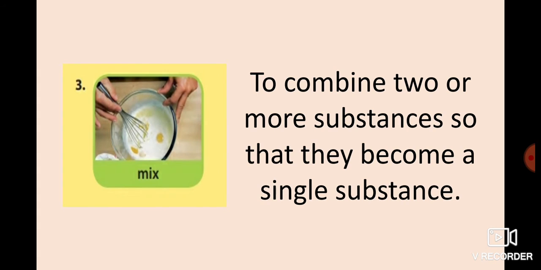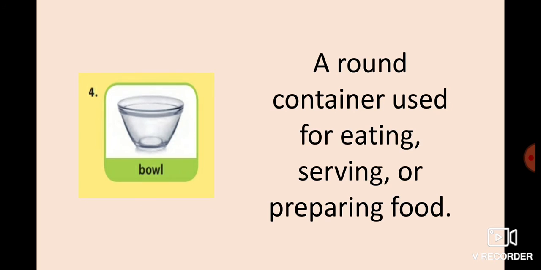Let's see, then we have number three, that is mix. It is when you combine two or more substances so that they become a single substance. That's when you mix all the ingredients, and at the end you obtain only one. Number four, this one is a round container used for eating, or in some cases for serving or for preparing food. This one is a bowl. You can eat a soup in that container, you can serve a salad, or you can mix the different ingredients in a bowl.